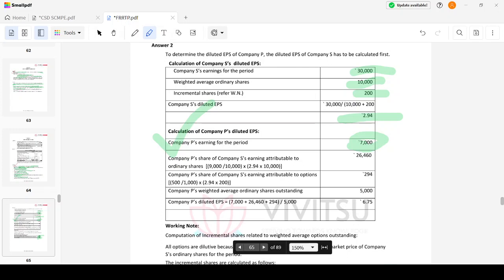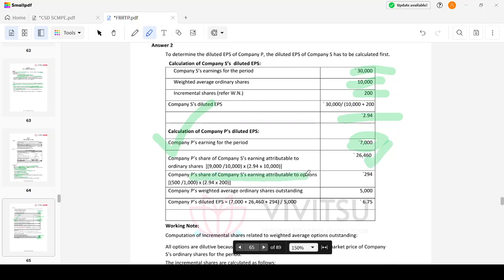Okay, so simple as that. Let me use the EPS. 2.94 into 10,000. Why is it? Because I'm going to get some more ordinary shares, right? So that's why I'm going to use the diluted EPS into 9,000. Sorry, 2.94 into 10,000, divided into 9,000 divided by 10,000. It is 26,460.